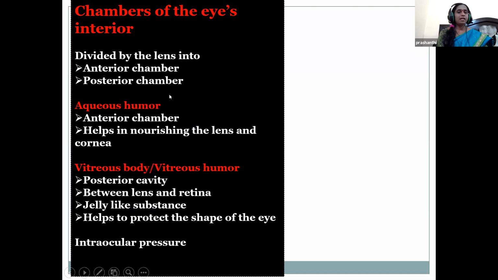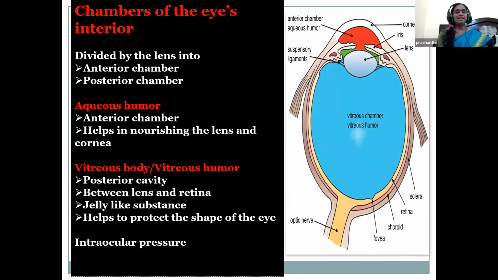And there are two chambers, children. The chambers in the eye are fluid filled areas, and the eye includes two types of chambers, the anterior chamber and posterior chamber, dividing the lens. Just see, children, the red color, this is the anterior chamber, and here the blue color, this is the posterior chamber.